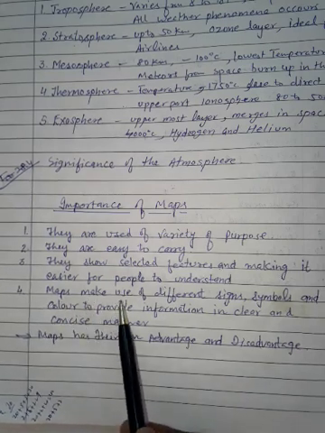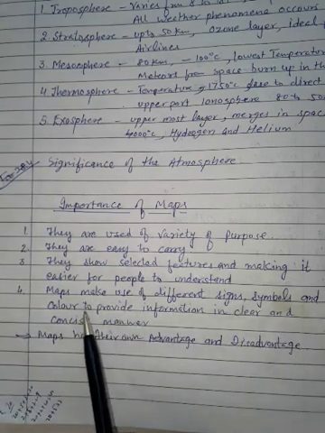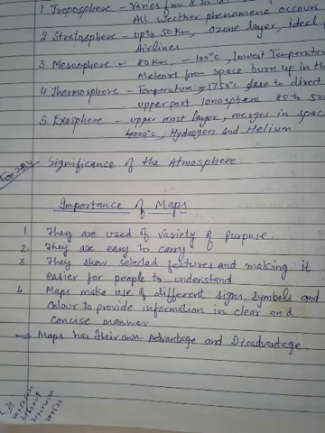Maps make use of different signs, symbols, and colors to provide information in a clear and concise manner without any misunderstandings. Besides, maps have their own advantages and disadvantages. The disadvantage is that our earth is curved, and a map cannot show that. But they are easy to carry. They show the selected features and are not usually congested.